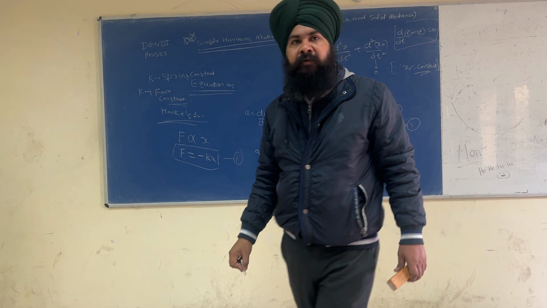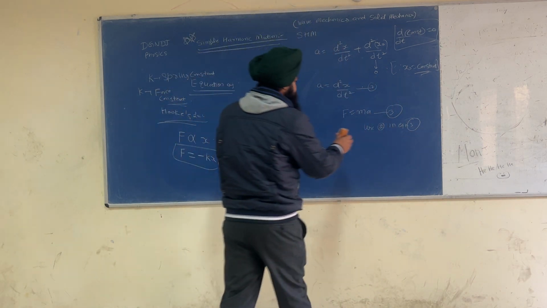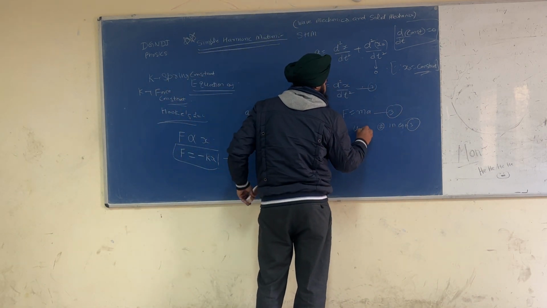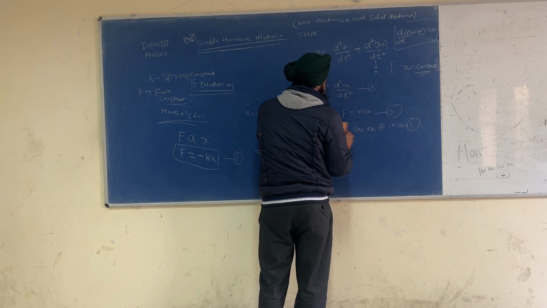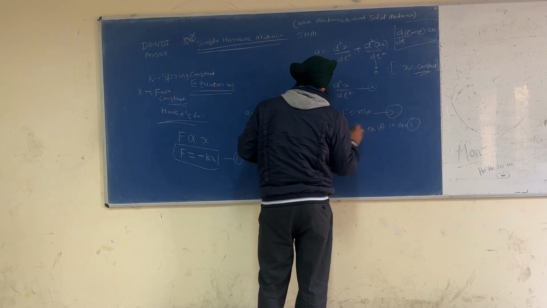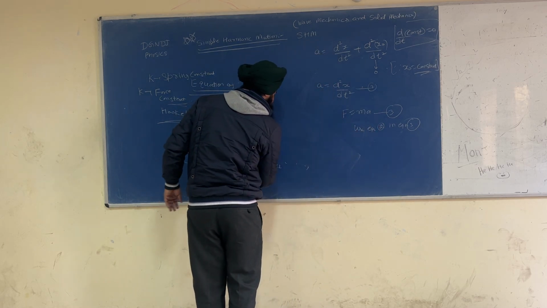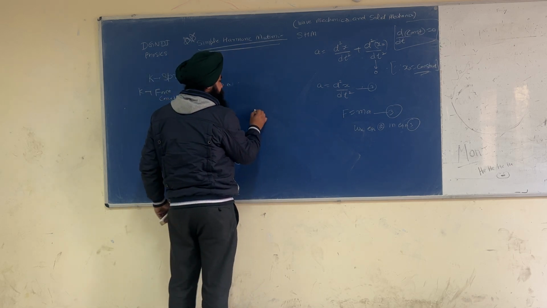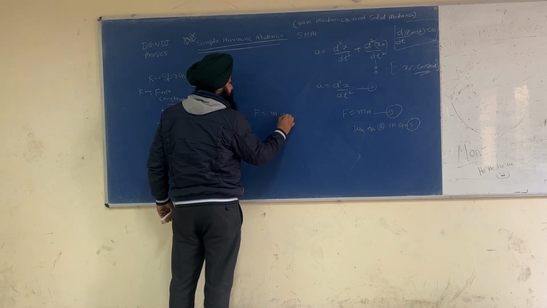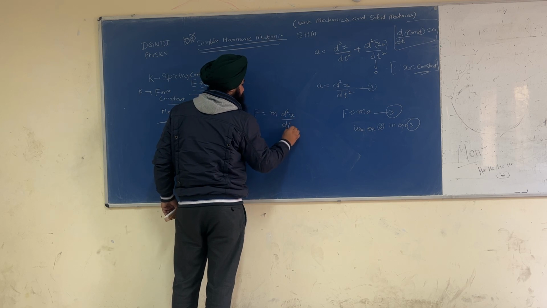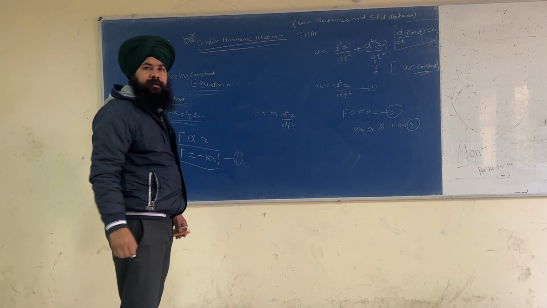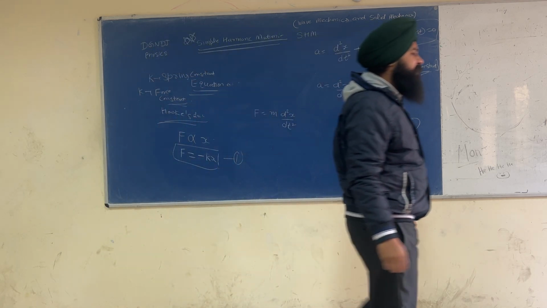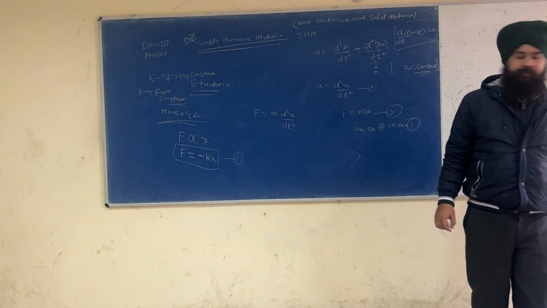Use equation 2 in equation 3. What we get? F is equal to m into d2x by dt square.